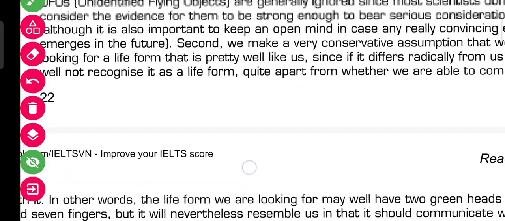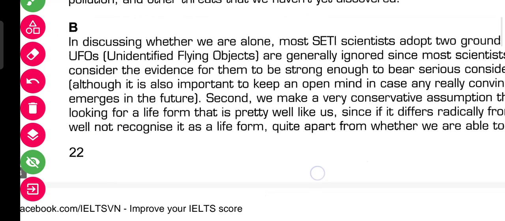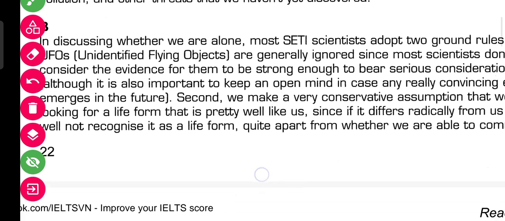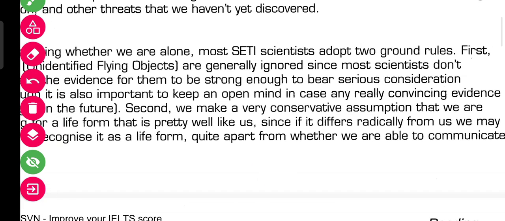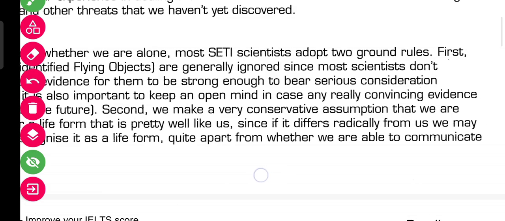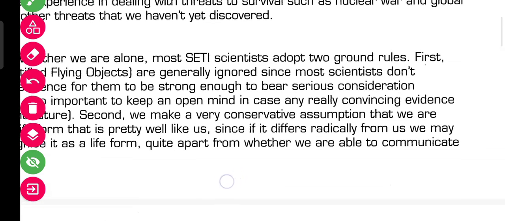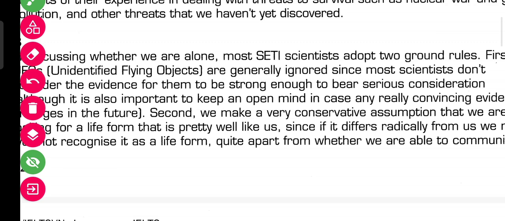So in this paragraph it is mentioned that there are many extraterrestrial objects like UFOs where scientists do not believe unless and until there is proof and evidence for that. They are still working on this particular thing. And the second is a conservative assumption: we may have assumptions from different people, but we have the same assumption that there is someone out there.